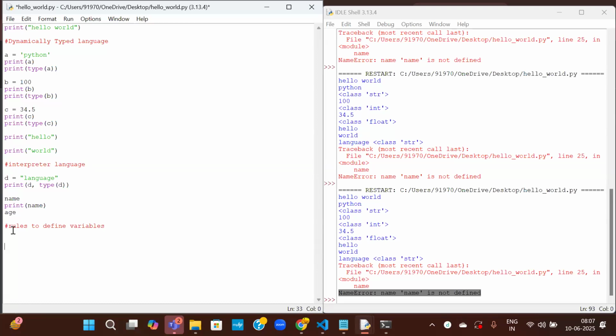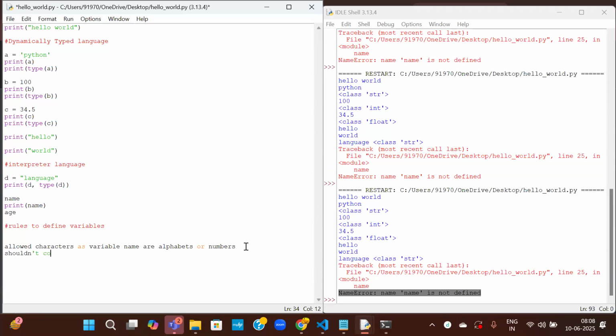So the only allowed characters as variable name are alphabets. You can use any alphabets as variable names, either uppercase or lowercase, or numbers. You can use both alphabets and numbers as the variable names. Not only the numbers. If you write 1 equal to something, there is no meaning to that. In combination with alphabets, we can use the numbers, not only the numbers. Okay? It should not have any special characters.